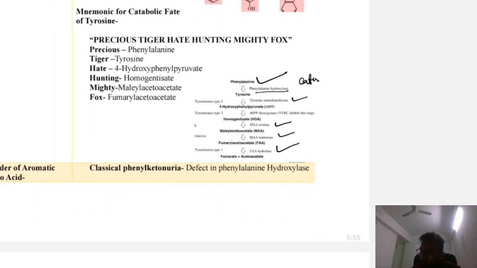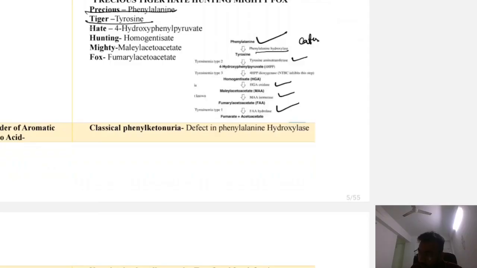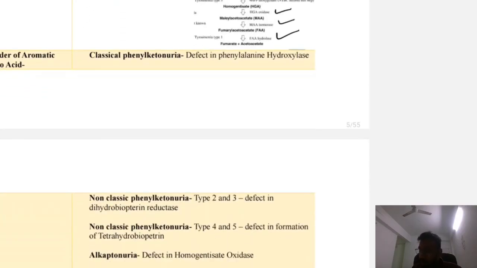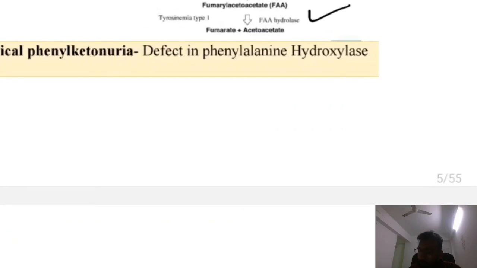Now, what is the mnemonic? The mnemonic is: Precious tiger, hate hunting mighty fox. Precious is phenylalanine, tiger is tyrosine, hate is 4-hydroxyphenylpyruvate, hunting is homogentisate, mighty is maleylacetoacetate, and fox is fumarylacetoacetate. Now the various diseases from enzyme defects.